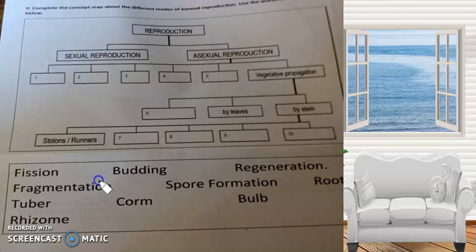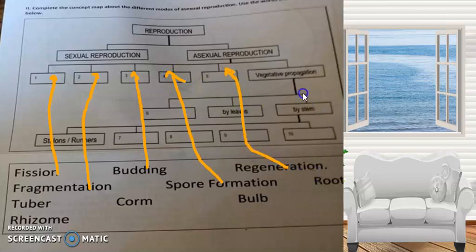Let's try orange. For asexual reproduction, we have vegetative propagation. We also have fission. Okay. Then, we also have fragmentation. Then, we also have budding. We also have spore formation. Okay. Then, we also have regeneration. Under vegetative propagation, may types tayo. By stem, by leaves, and by roots.